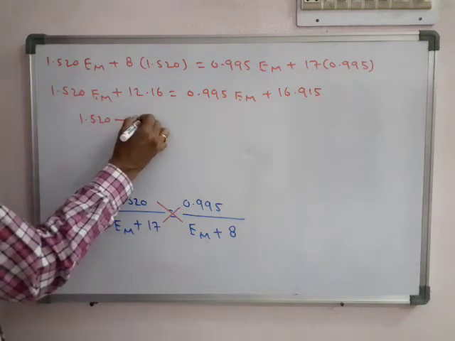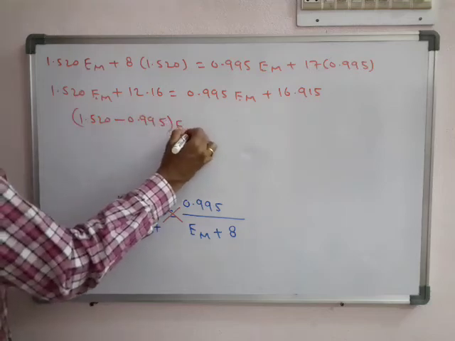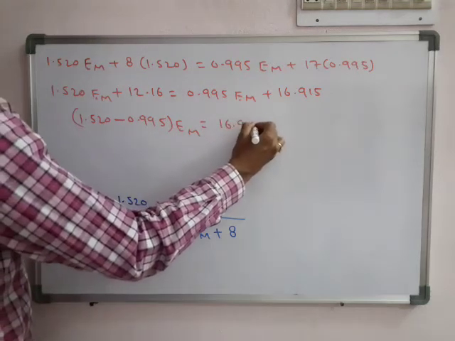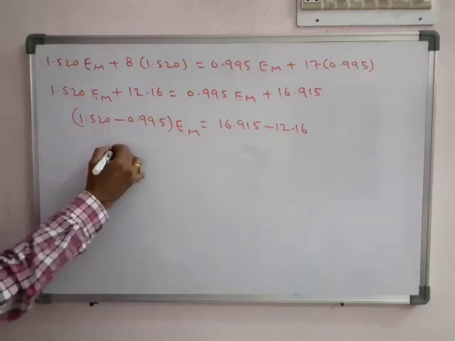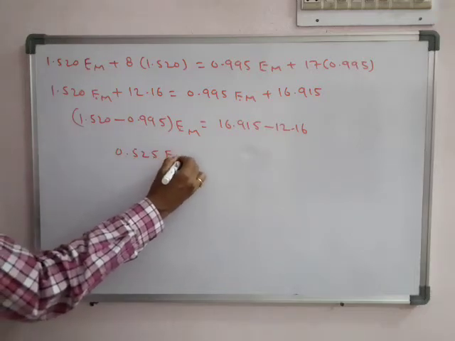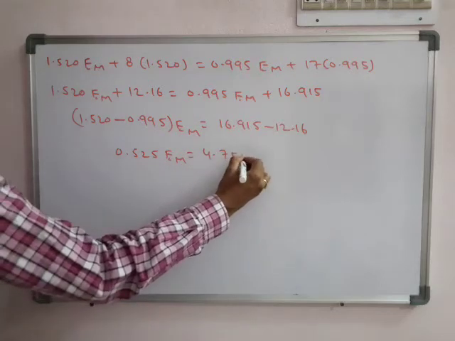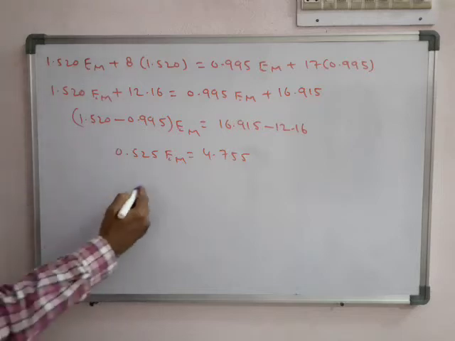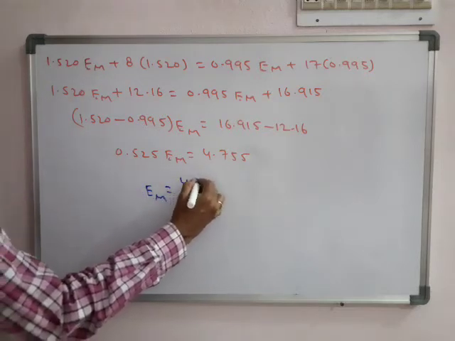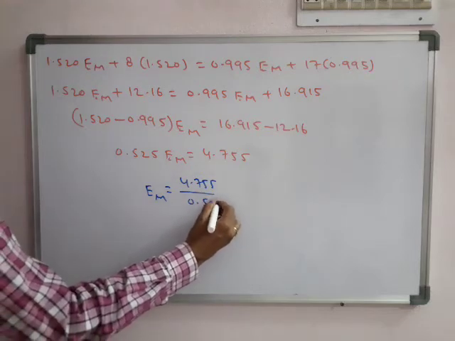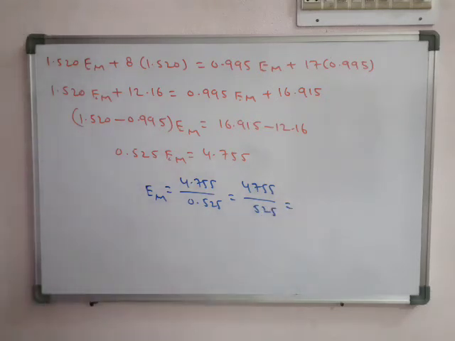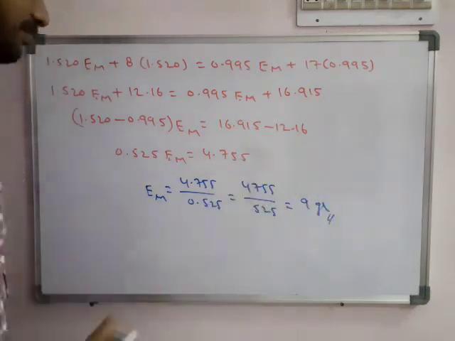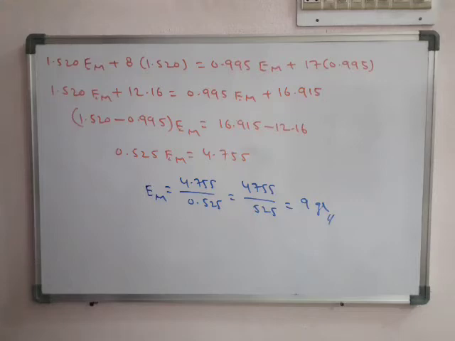Overall we get 9 grams. So the equivalent weight of the metal is 9 grams, which means the metal may be aluminium.